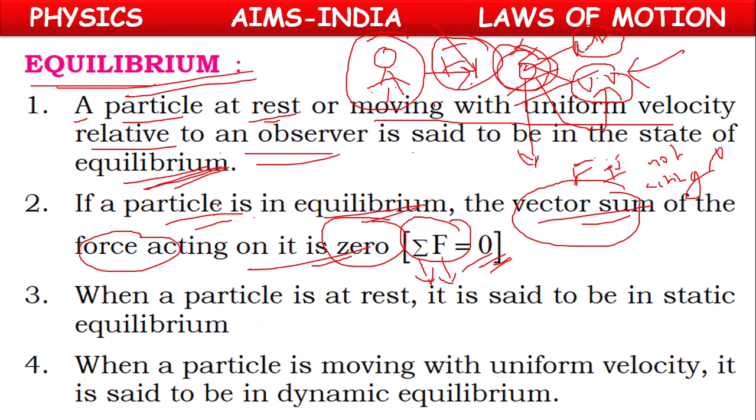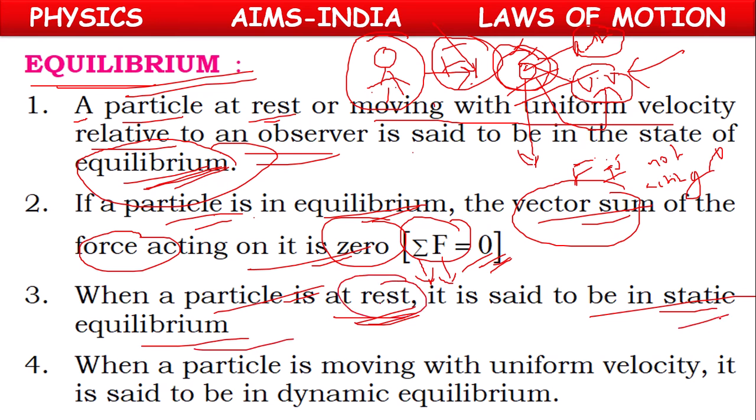But in equilibrium condition only, if the particle is at rest, then that kind of equilibrium is said to be static equilibrium. The equilibrium state of rest is called static equilibrium. But another kind of equilibrium, where the body is moving with uniform velocity, is considered as dynamic equilibrium. So in equilibrium, we have two types: one is static equilibrium, another one is dynamic equilibrium.